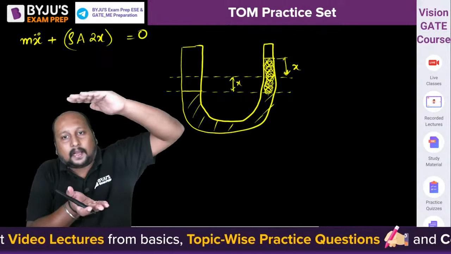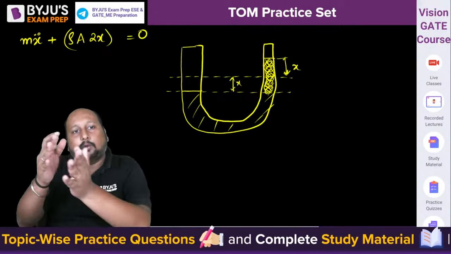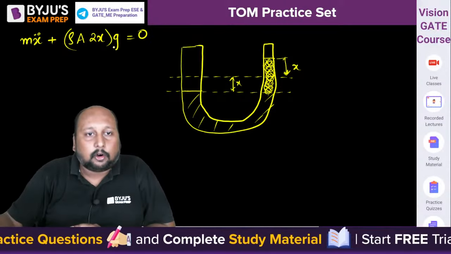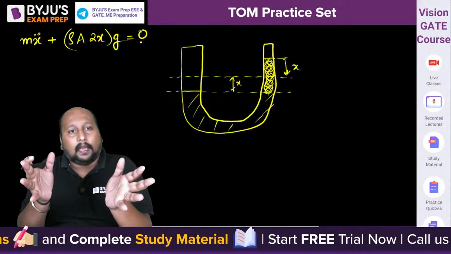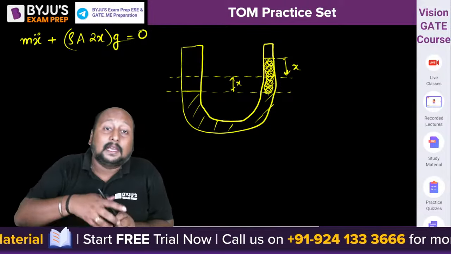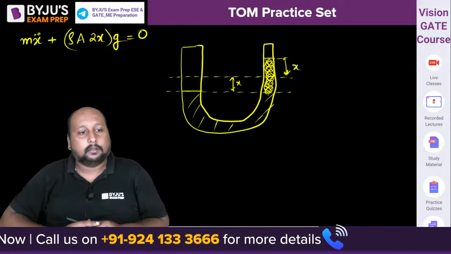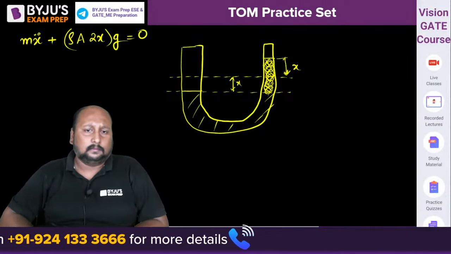The liquid that has come up has height 2x and area a; that is the total volume. Volume into density is mass, and multiplied by the acceleration due to gravity, this is the force responsible for the backward motion, the restoring force. Now solve it.